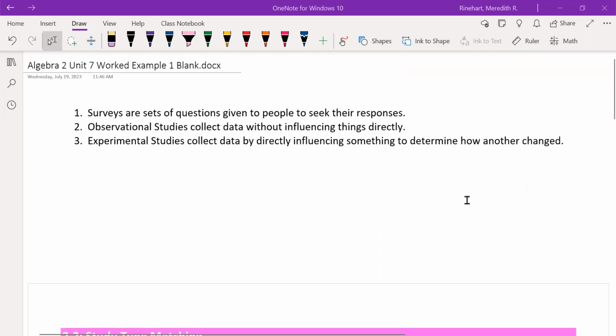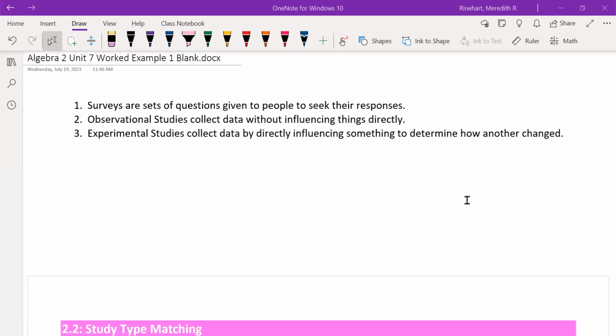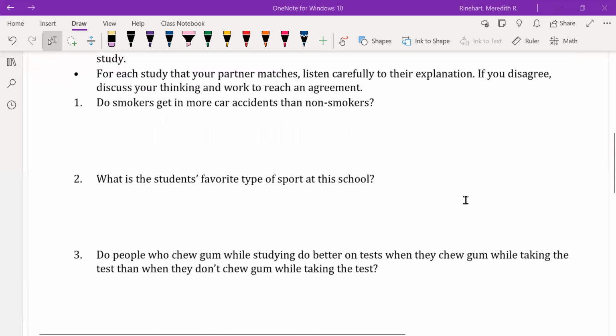1. Surveys are sets of questions given to people to seek their responses. 2. Observational studies collect data without influencing things directly. 3. Experimental studies collect data by directly influencing something to determine how another changed. Students are applying real-world studies to develop vocabulary knowledge of surveys, observational studies, and experimental studies. Let's look at the first problem.